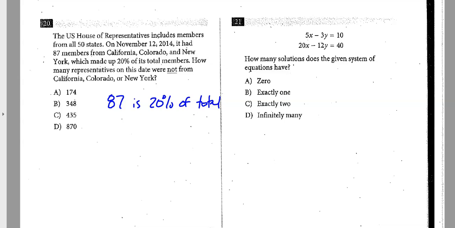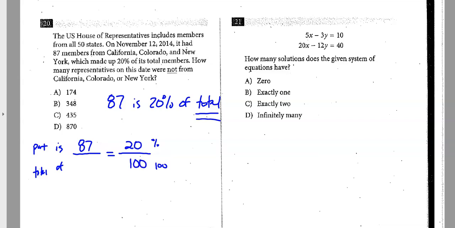All right. So first of all, let's find the total. So 87 is 20% of what? A couple different ways I could do that. Some of you are familiar with the is over of, percent over 100 proportion, where you put the part over the total. So you could set it up that way. You could say, hey, 87's the 20% piece, 100 always goes there, of what total? And then you could cross multiply and have an equation.